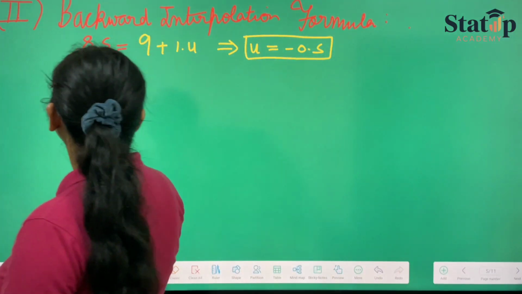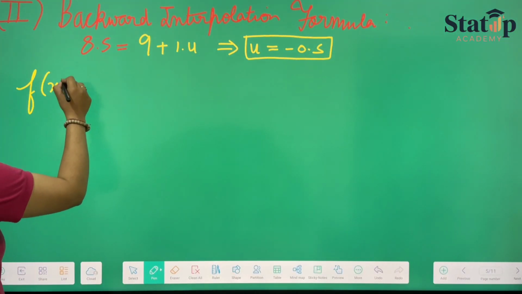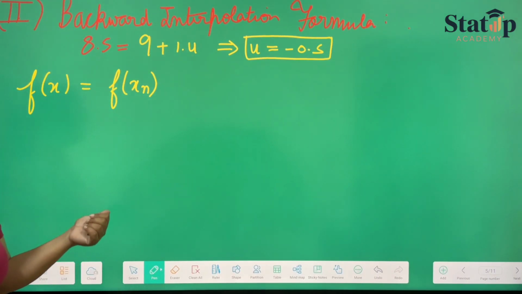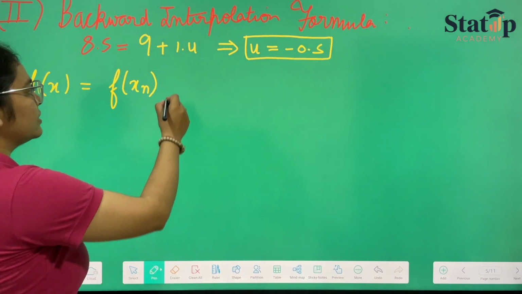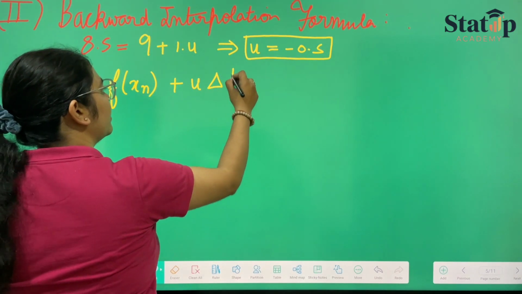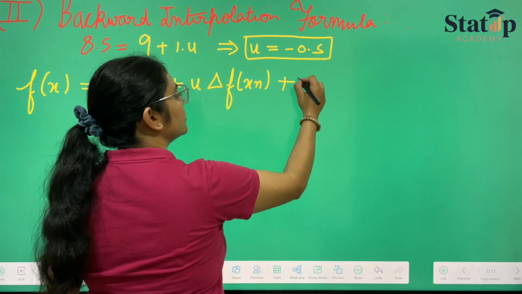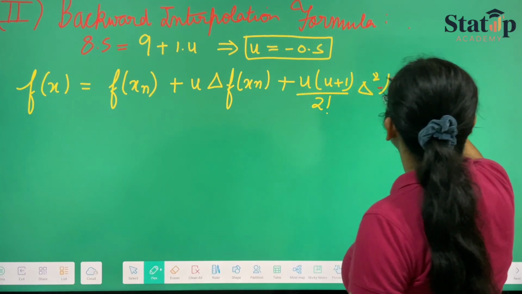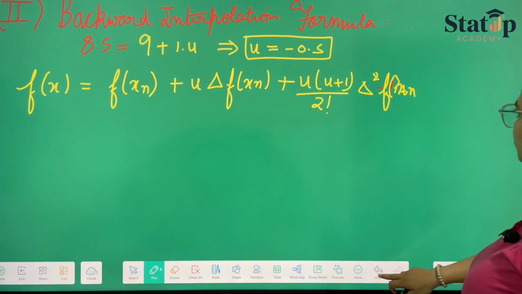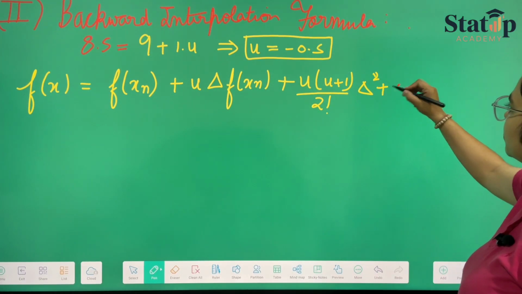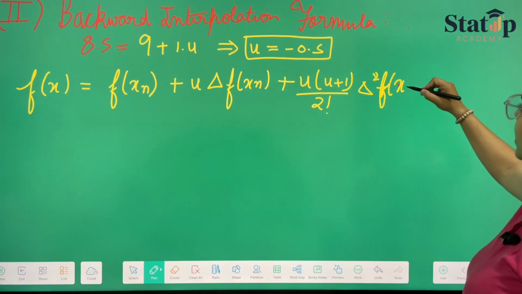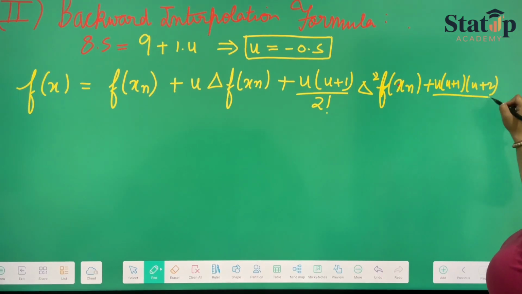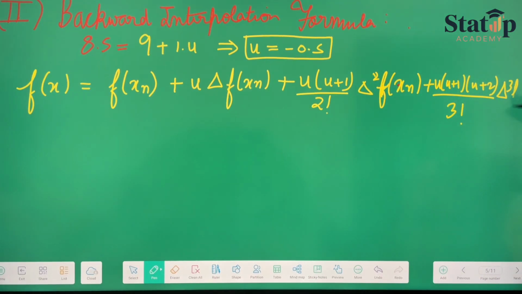Now Newton's backward interpolation formula is f(x) equals f(xn), the last term. There we were taking the first term, here we will be taking the last term, plus u delta f(xn) plus u into (u plus 1) upon 2 factorial delta square f(xn) plus u (u plus 1) (u plus 2) upon 3 factorial delta cube f(xn).